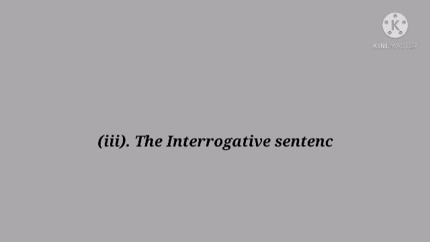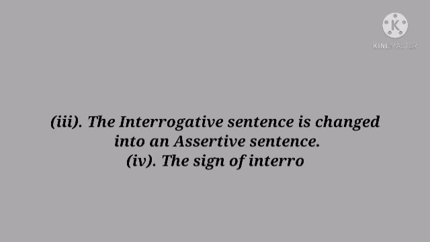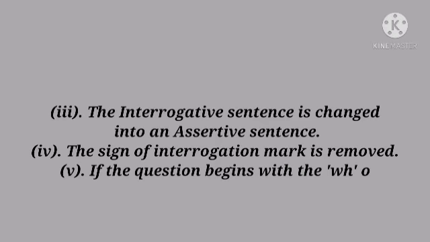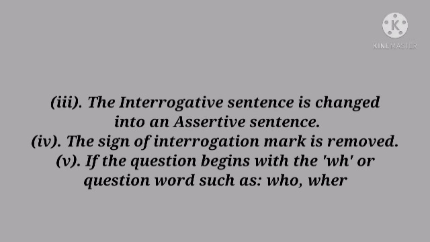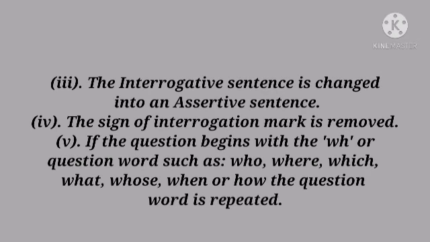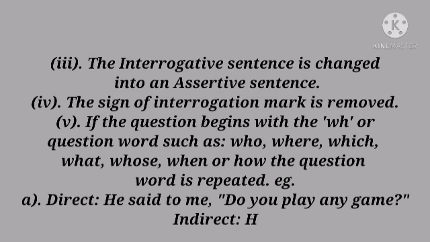Rule number 3. The interrogative sentence is changed into an assertive sentence. Rule number 4. The sign of interrogation mark is removed. Rule number 5. If the question begins with the WH or question word such as who, where, which, what, whose, when, or how, the question word is repeated.